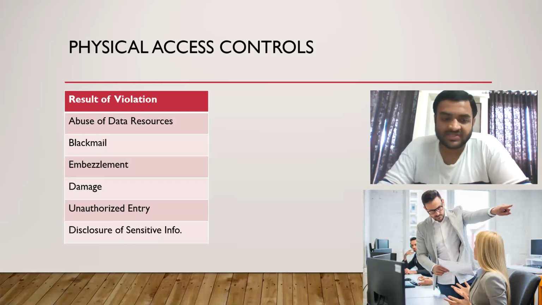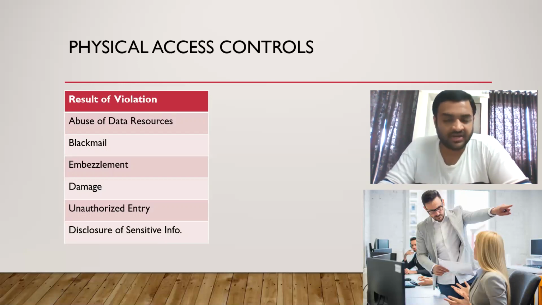Then obviously blackmail. We will force the organization that if you don't give me compensation or you don't reinstate me back into my position, I will leak this information. So that is blackmail. Then embezzlement. We will steal something from the organization, some softwares, input output devices.